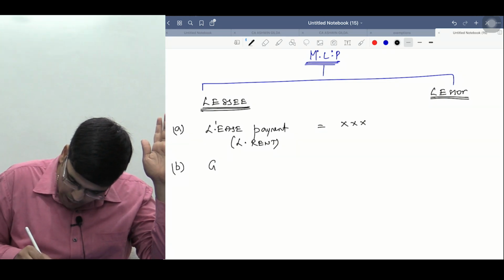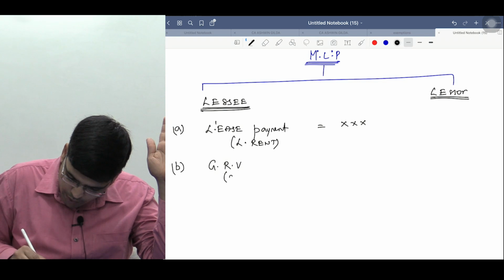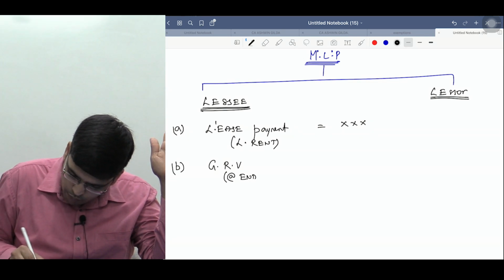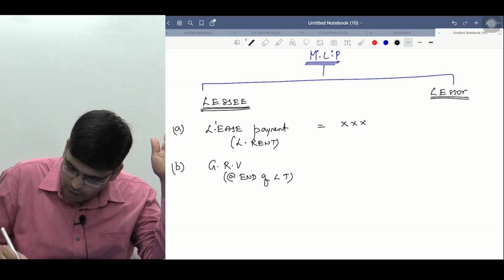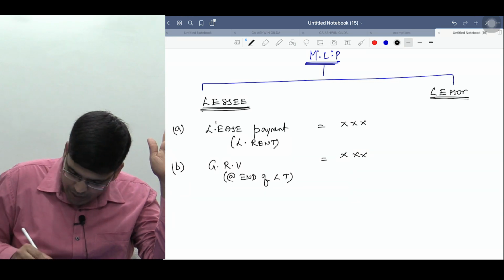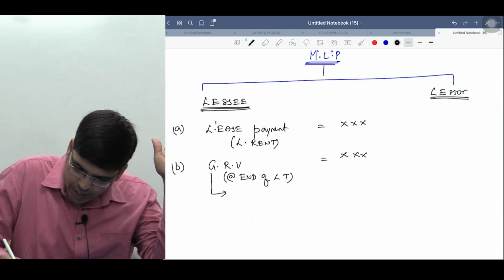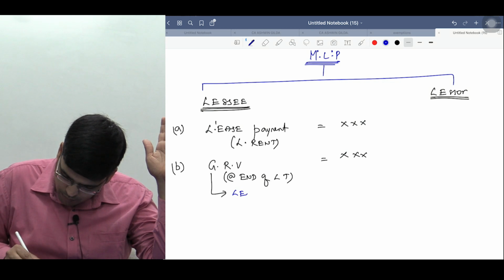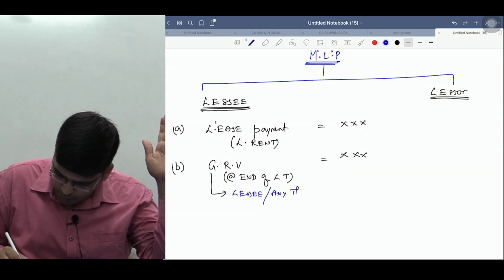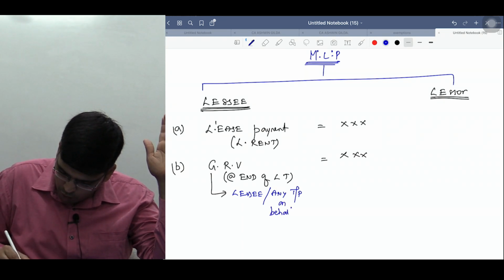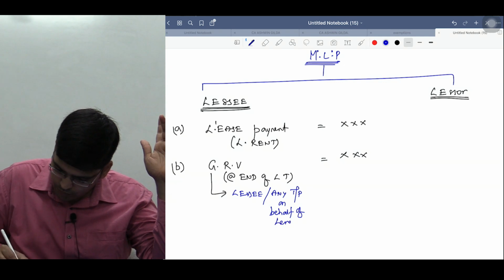B, guaranteed residual value at the end of lease term. Right now, this guarantee may be given by whom? This guarantee may be given by lessee or it may be given by any third party. On behalf of whom, sir? On behalf of lessee.